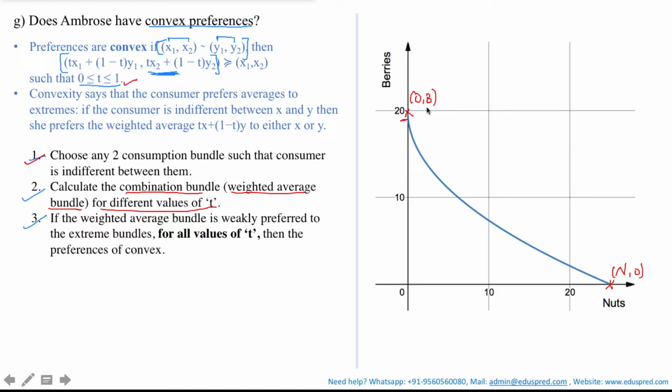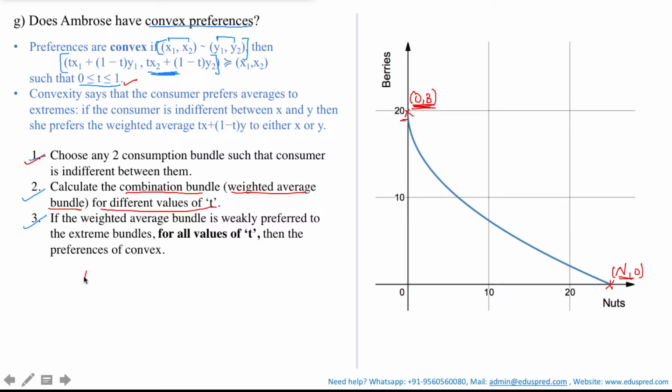Note that at this consumption bundle, Ambrose is only consuming berries, whereas at this consumption bundle, he is only consuming nuts. So what if, rather than only consuming berries or only consuming nuts, he now wants a combination of both, and he demands, give me half berries and half nuts. Thereby, he would be able to consume both berries and nuts simultaneously.